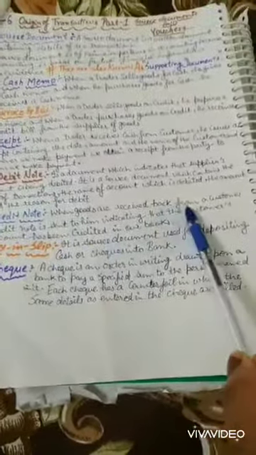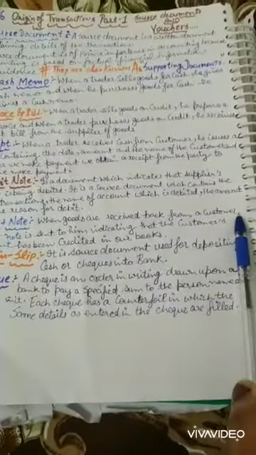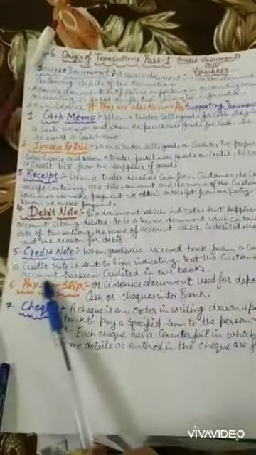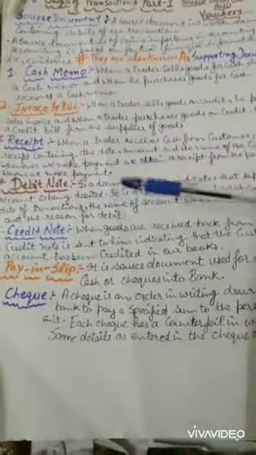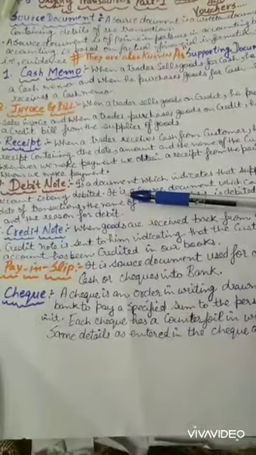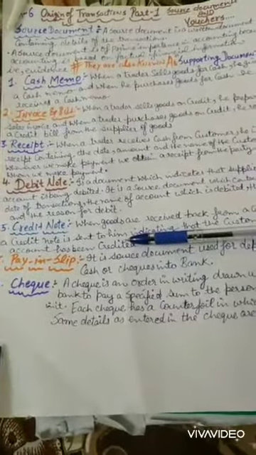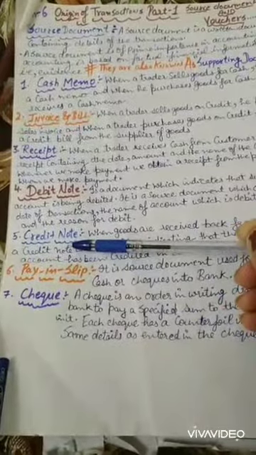Next, a credit note is for when goods are received back from a customer. When a customer is not liking our product, he returns the goods to us. A credit note is sent to him indicating that the customer's account has been credited in our books. When a customer returns goods to us, then we have to send a credit note to him or her.